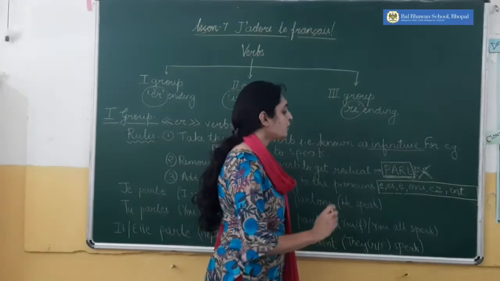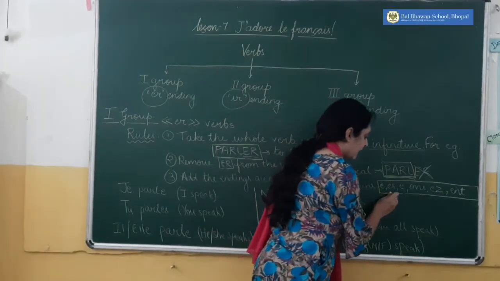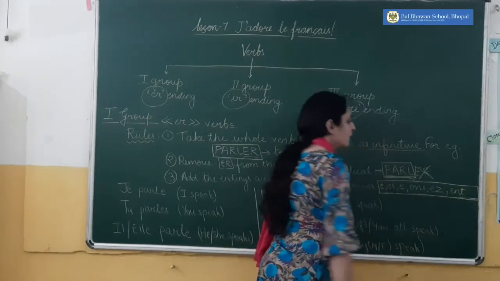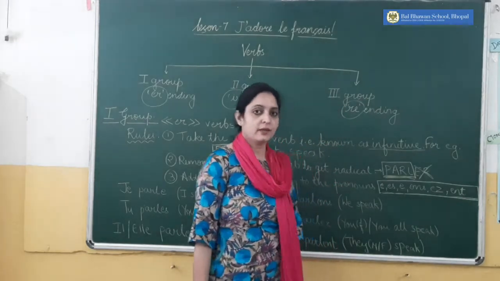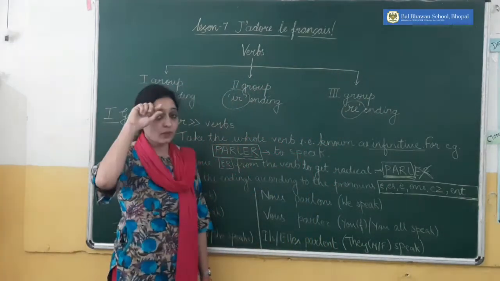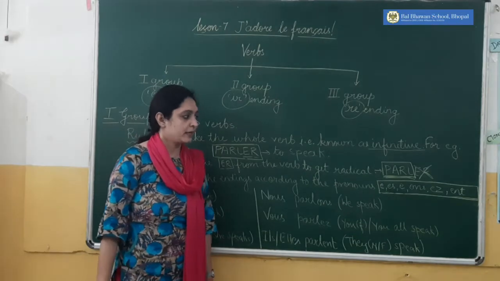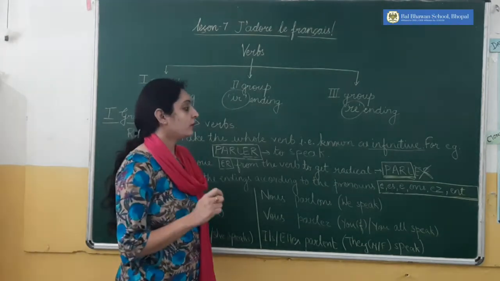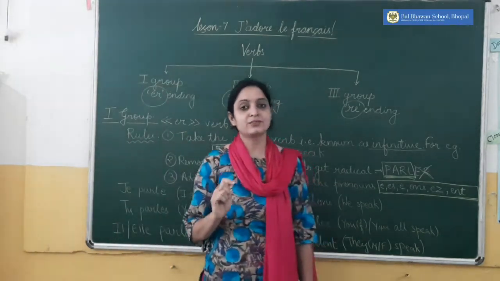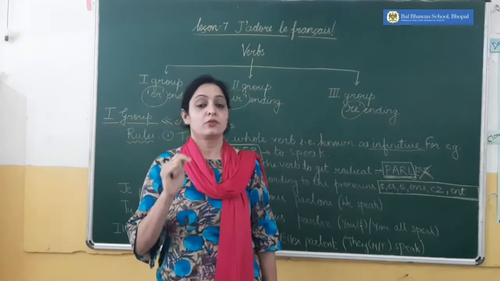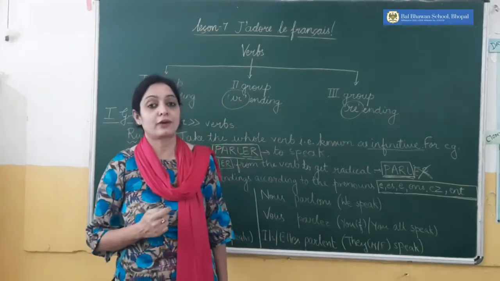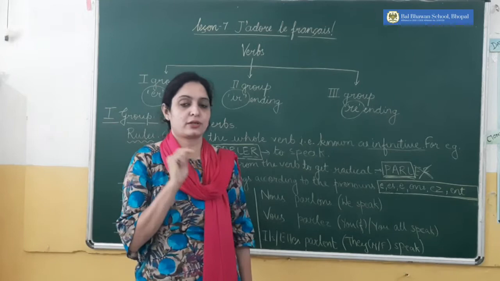Now add the endings according to the pronouns to this radical portion, to get the actual meaning of the conjugated verb. Before learning the endings, remember that we should not change the order of writing pronouns whenever conjugating any verb.